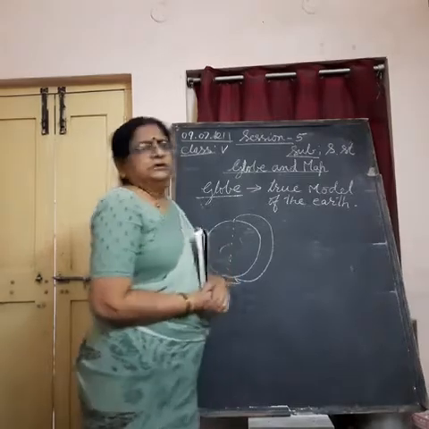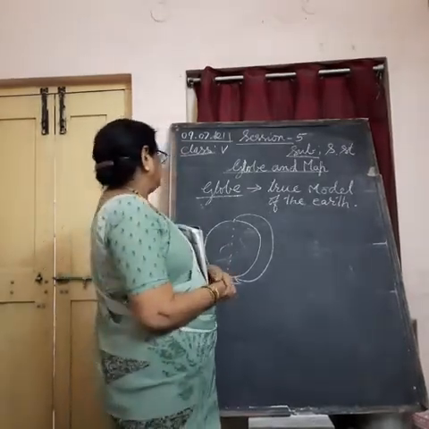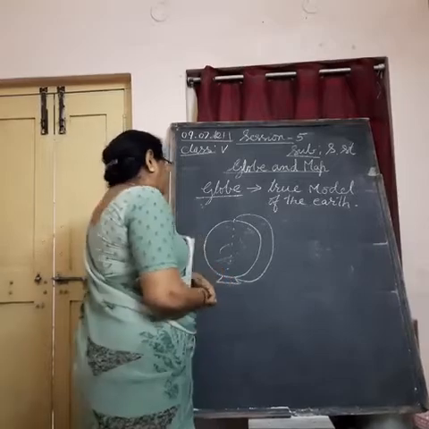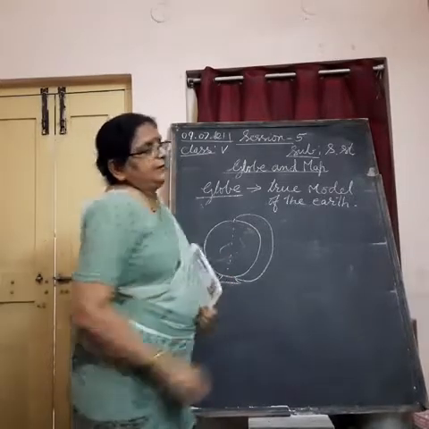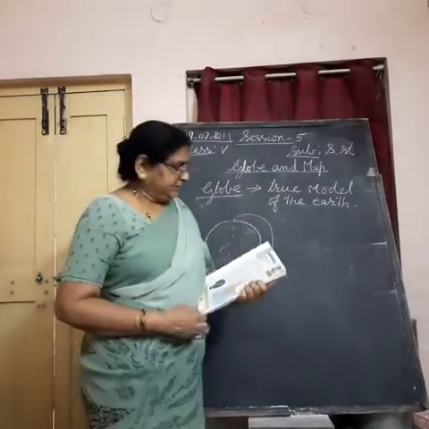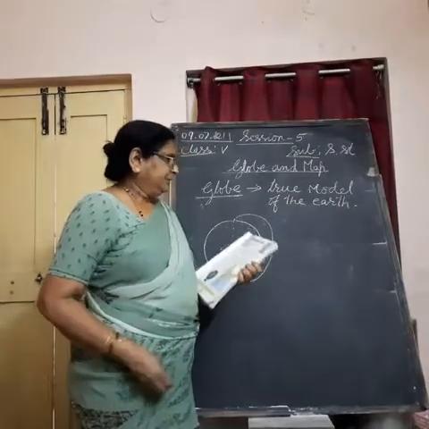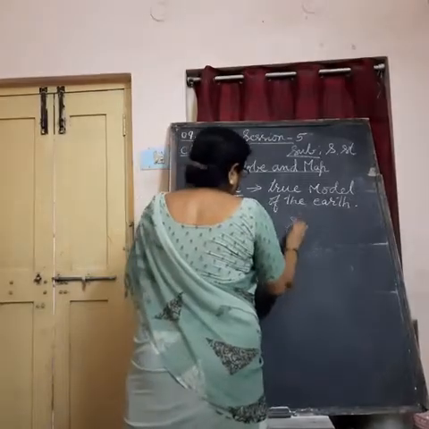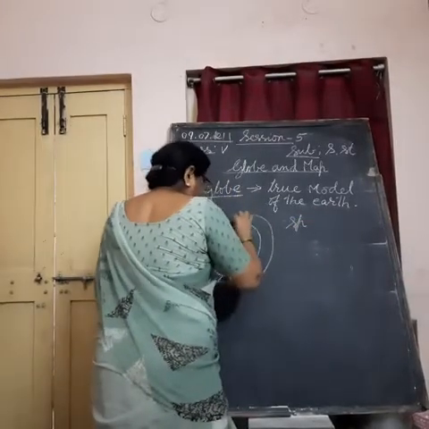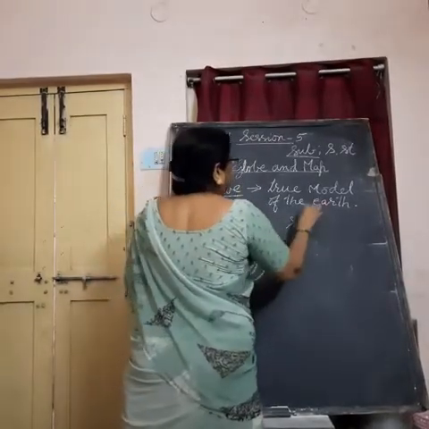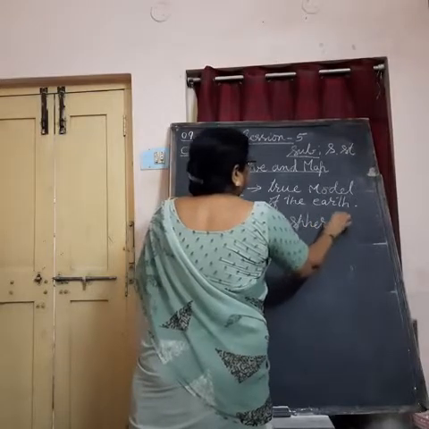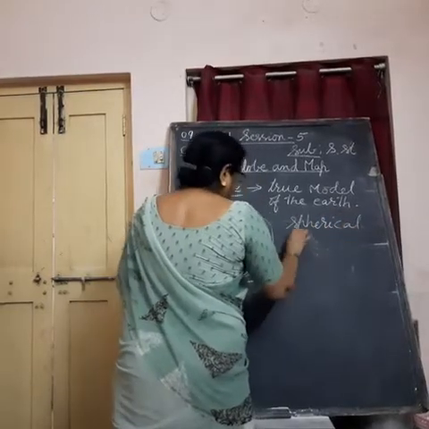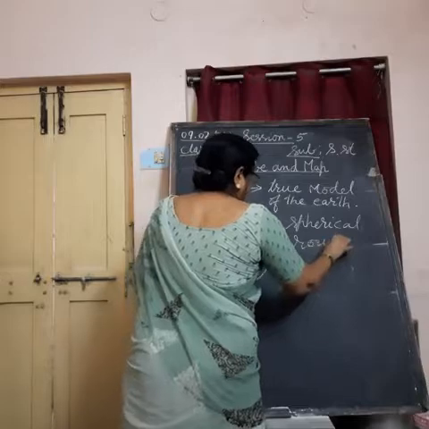So, children, what I tell you is how globe helps us to study the earth. So we all know earth is spherical in shape. By seeing this globe model, you can easily make out earth is spherical in shape. Spherical means round in shape. Understand?